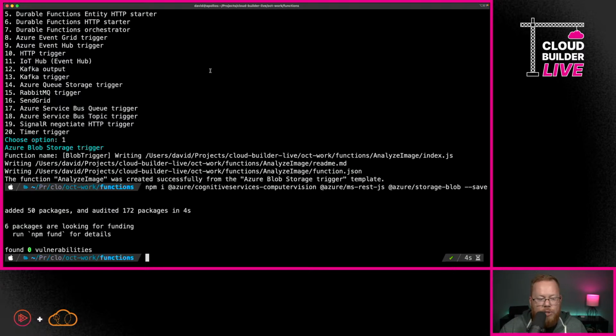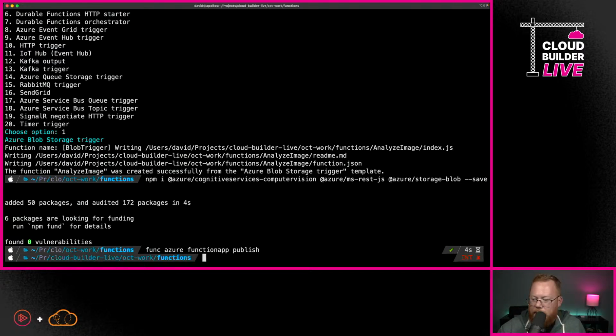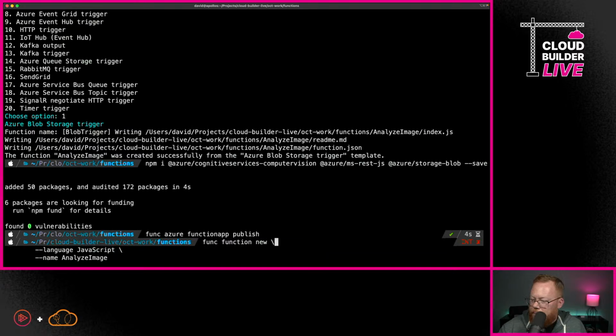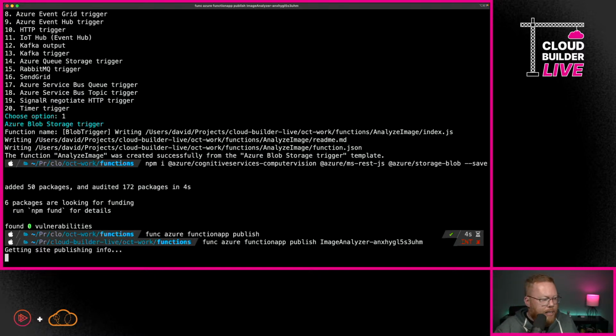And now we're going to be ready to deploy yet again. So let's go ahead and do the deployment here. We're just going to do the same thing as before. Actually, I'm just going to cheat here. I'm just going to move up and we'll do the same thing we did before. There we go. So now this is going to go through that entire process again.